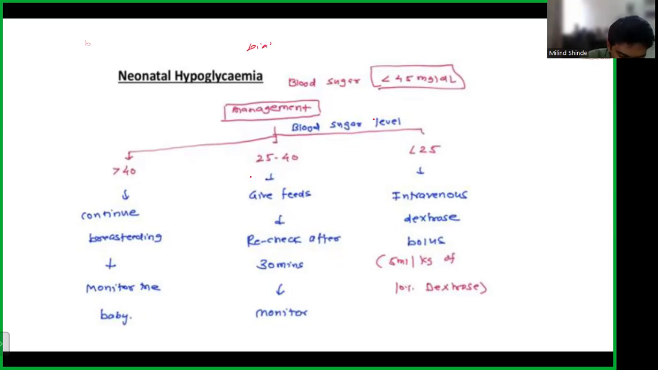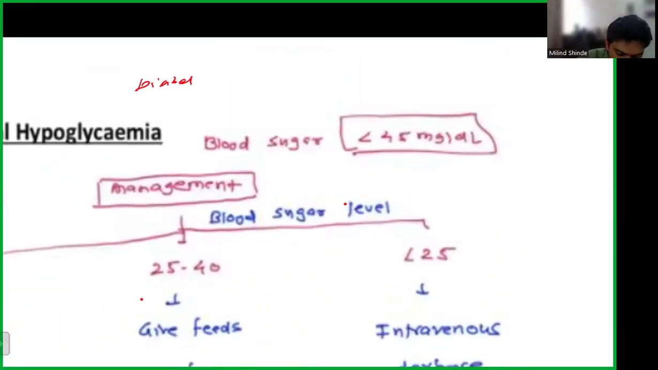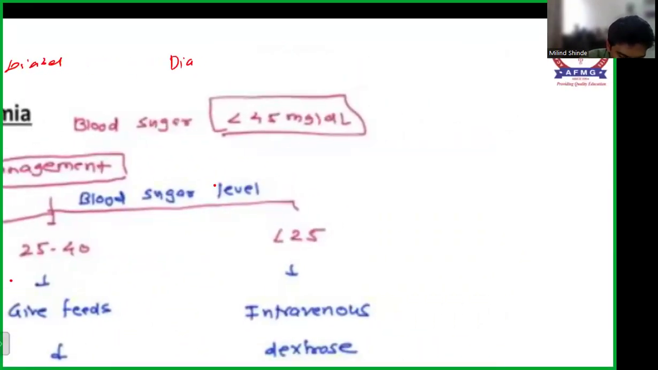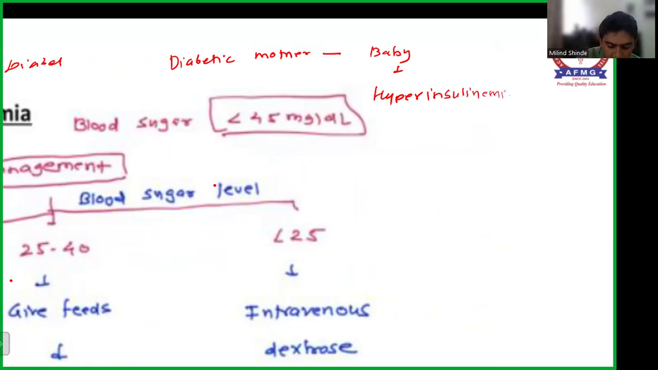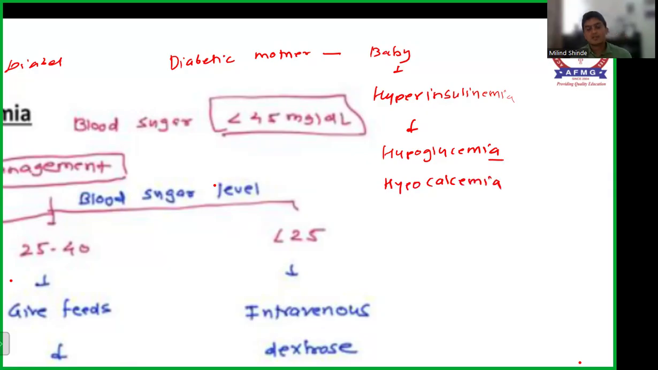So the baby of a diabetic mother. I'm sorry, I'll just write more clearly. The baby of a diabetic mother. So if a diabetic mother is there, the baby will have hyperinsulinemia, and baby will be at risk of hypoglycemia. Okay, and another problem that this baby also faces is hypocalcemia. These are the two major problems that you see in a baby born to a diabetic mother.